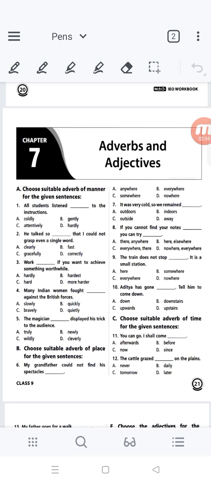If we talk about manner, we talk about the way it happens: beautifully, truly, fantastically. This is called the adverb of manner. Adverb of degree: what is an adverb of degree? It intensifies the verb of a particular sentence. The adverb of degree intensifies the verb of a particular sentence.